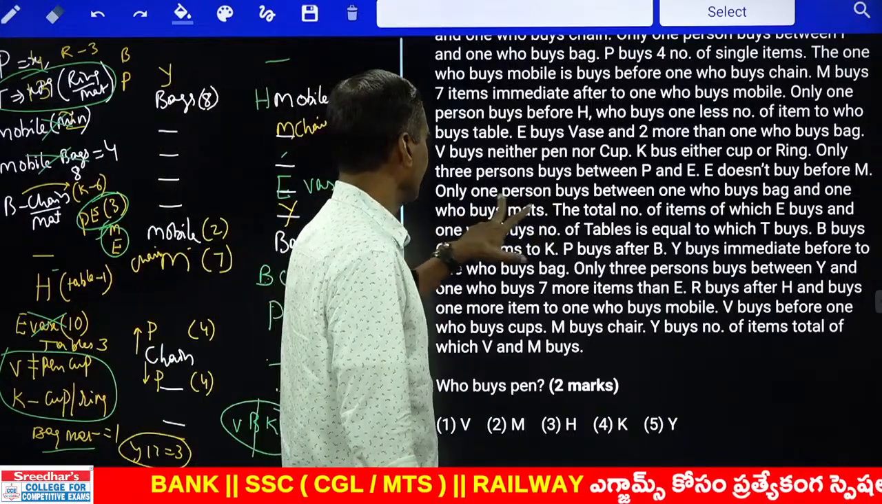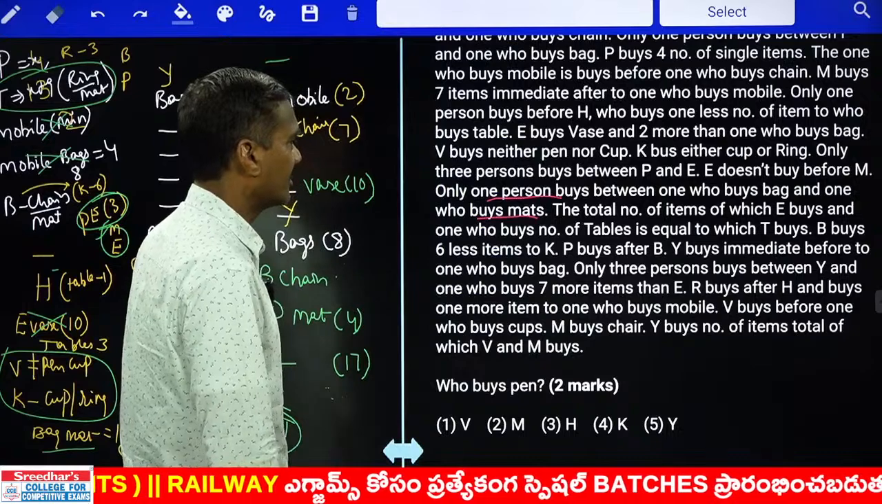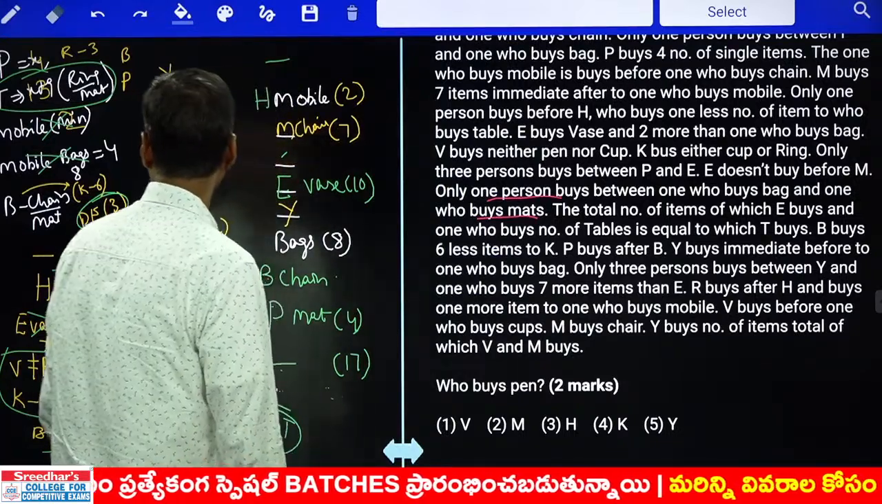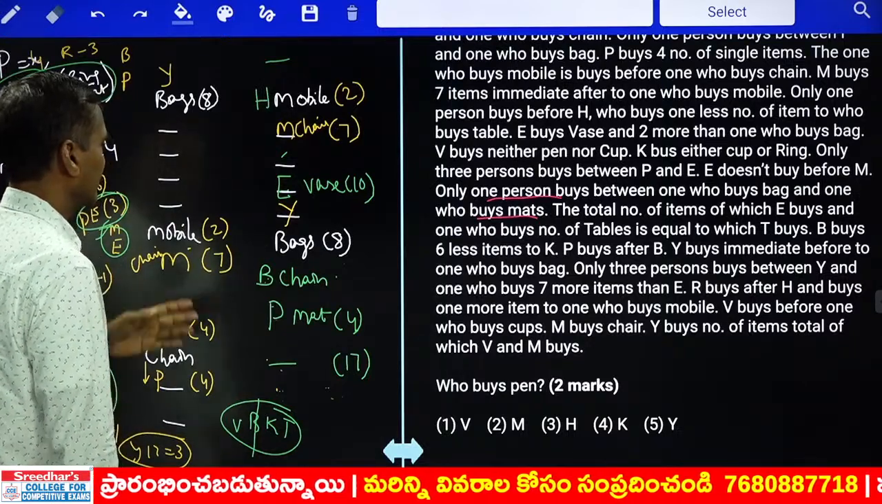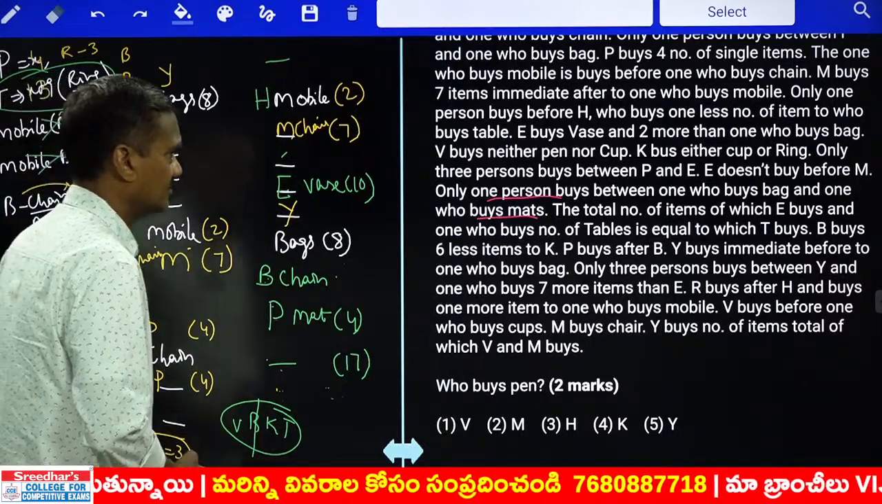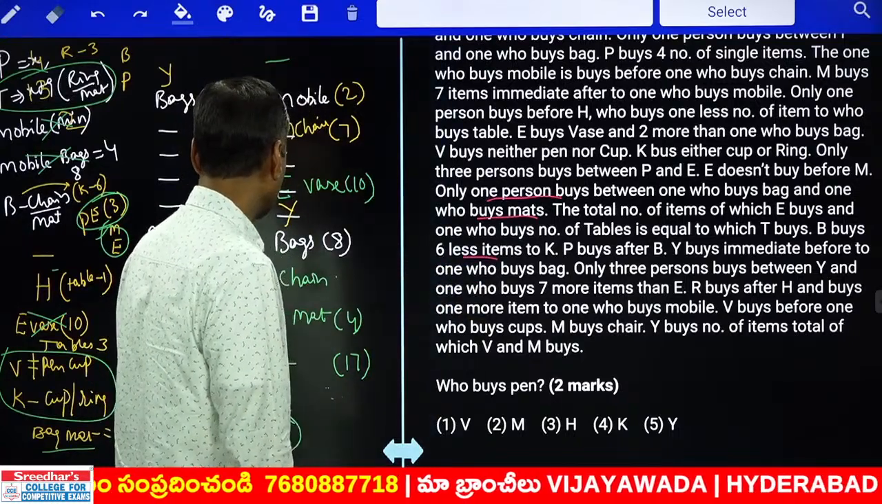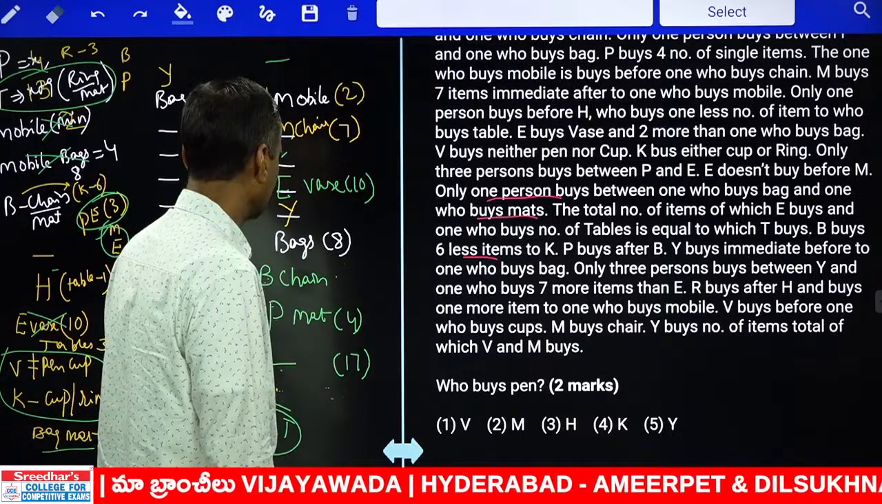And E does not buy before only 1 person between the one and bag and mat. Total number of items which E buys and the one table is equal to T. E and the one table is 3. Adi manaki fix ayipindi. And table is 3. And B buys 6 items lesser than K.